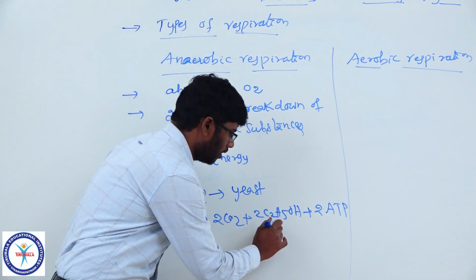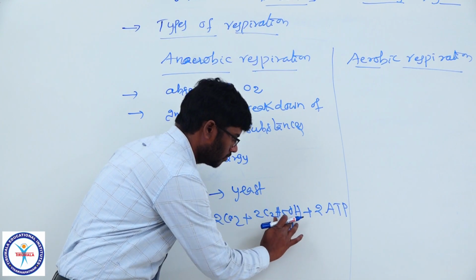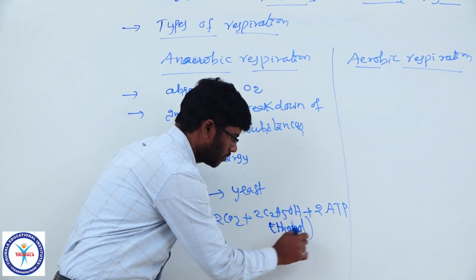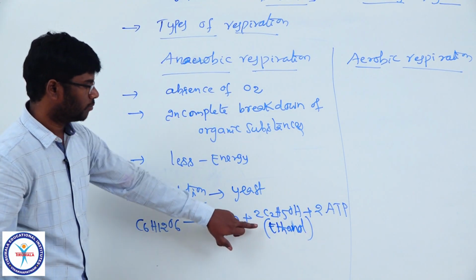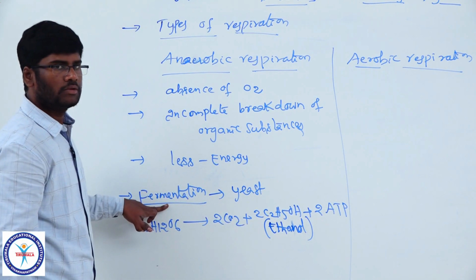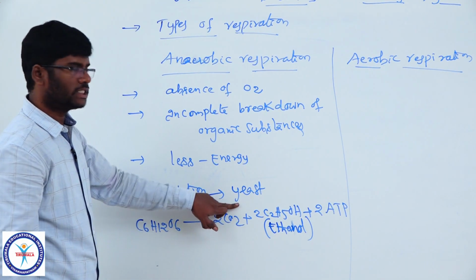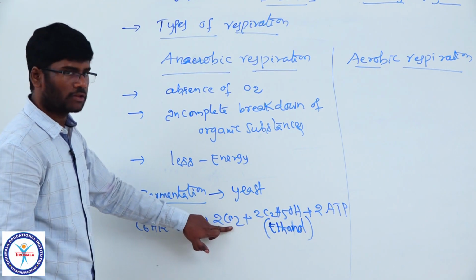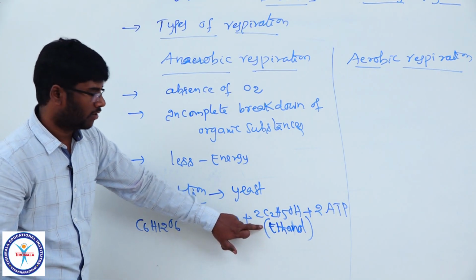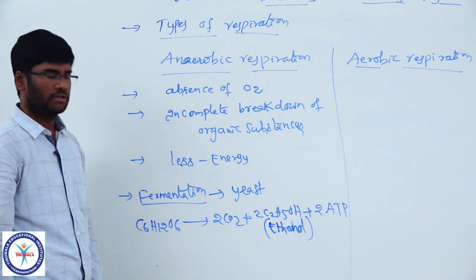2C2H5OH is ethanol or alcohol. So ethanol is produced by fermentation of glucose by the yeast. It is the equation of fermentation. Ethyl alcohol is produced along with the carbon dioxide also generated.